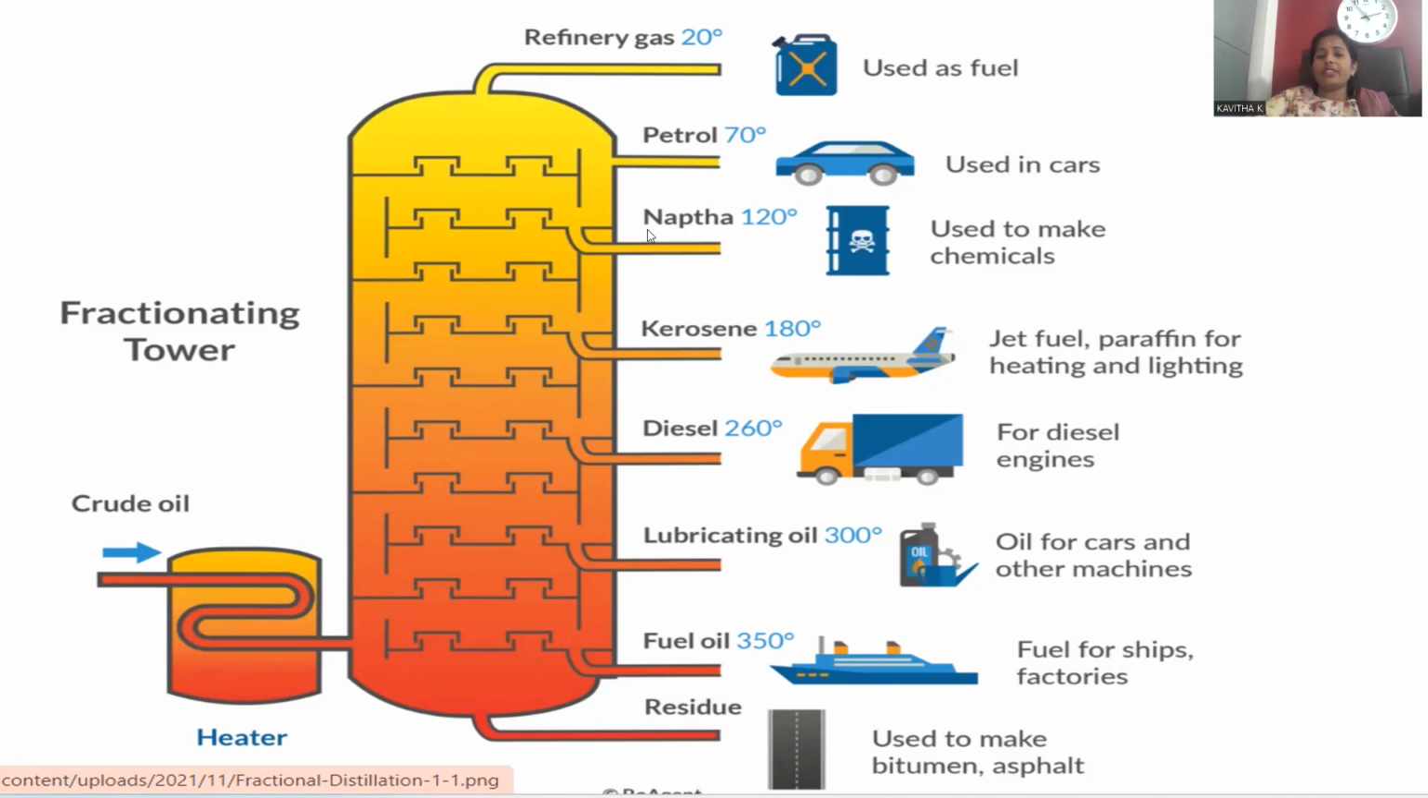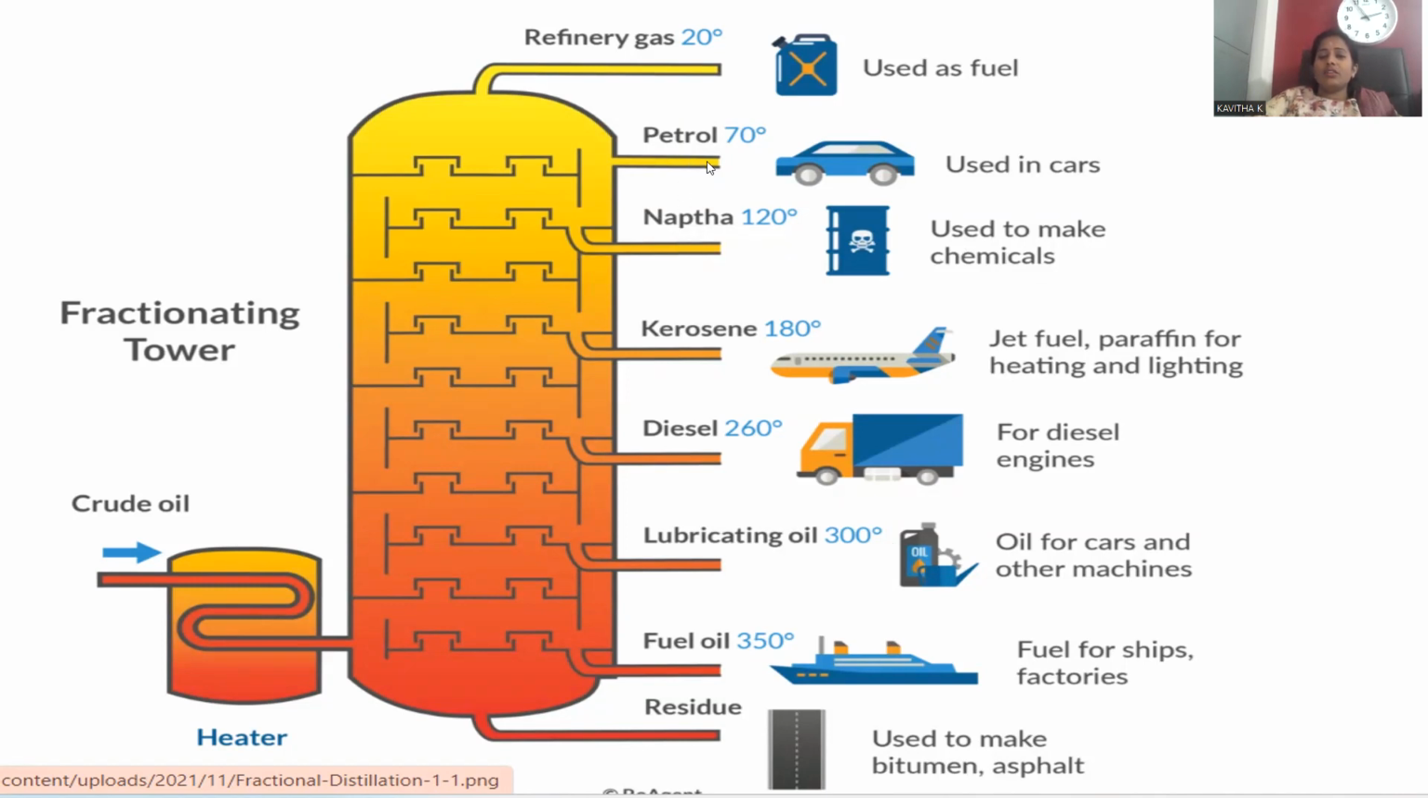And another fraction is naphtha, collected at a temperature of 120 degrees, and it is the starting material for many chemicals manufactured from it. Being a solvent, organic reactions can be carried out on its platform. So naphtha is a chemical manufacturing material. I think most people are aware of naphthalene balls. These are also made from naphtha only.